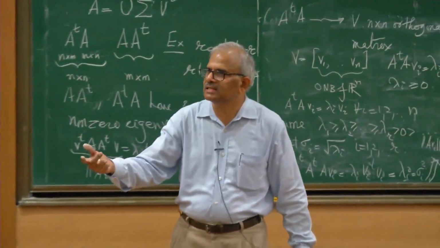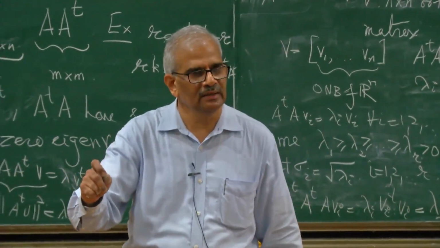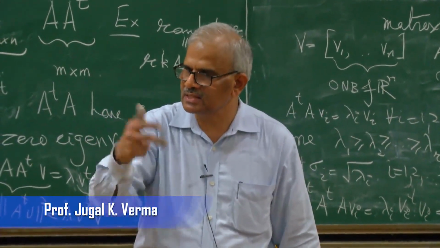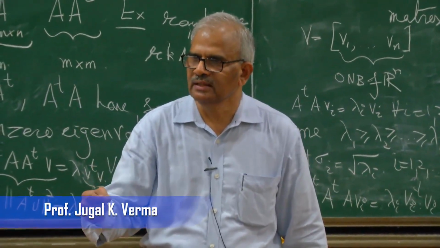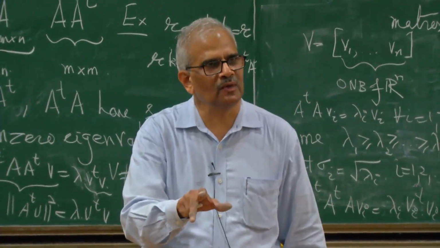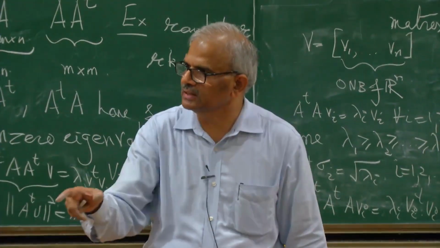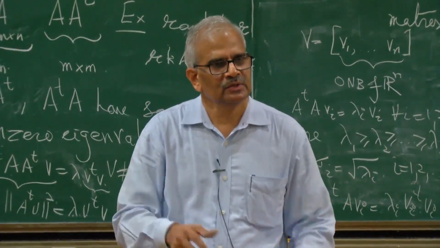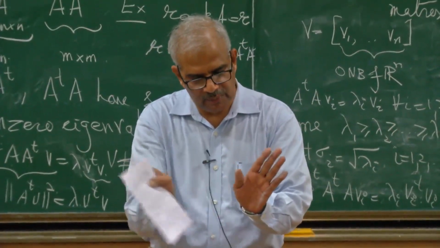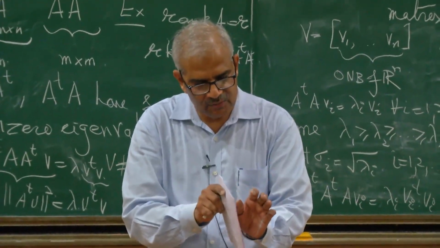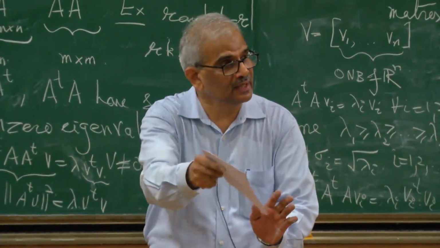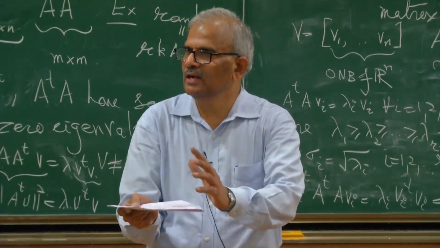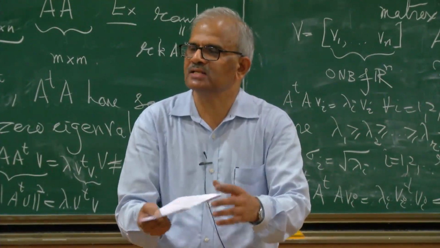Our original coordinate system may not be good for understanding the action of A, but when you choose the coordinate system v1, v2, vn, consisting of the eigenvectors of A transpose A, then on this orthonormal basis of Rn I understand the action of A very nicely: the length of Avi is sigma i. So A is acting on these mutually perpendicular directions and taking the unit vectors vi to sigma i vi. The action of A is simply stretching in these directions. The whole point is we have found a nice coordinate system on which the action of A has been simplified.